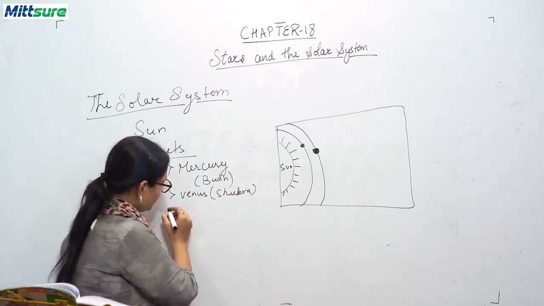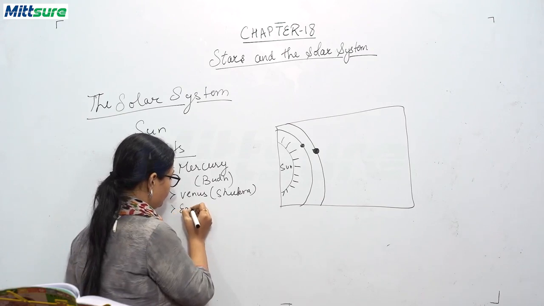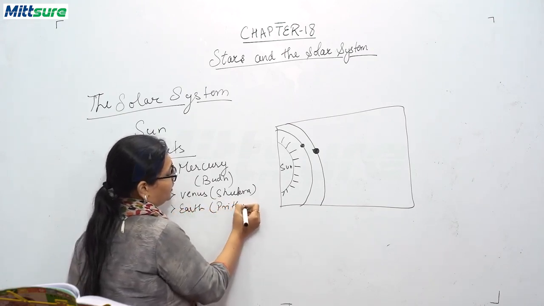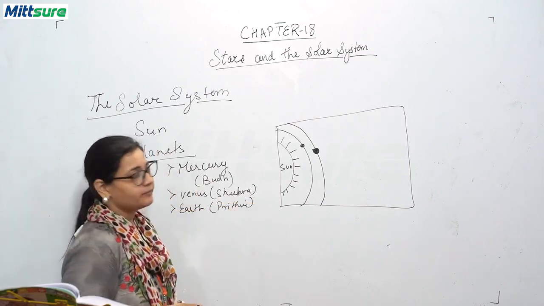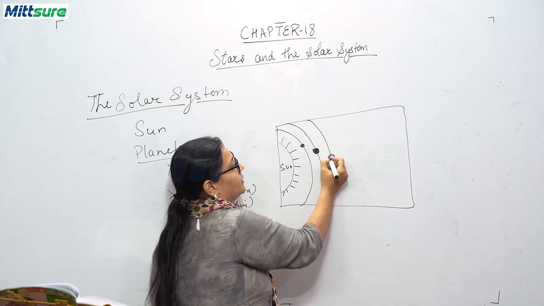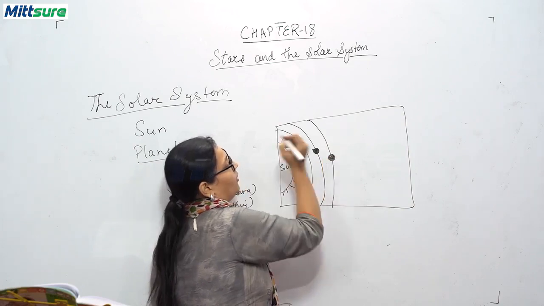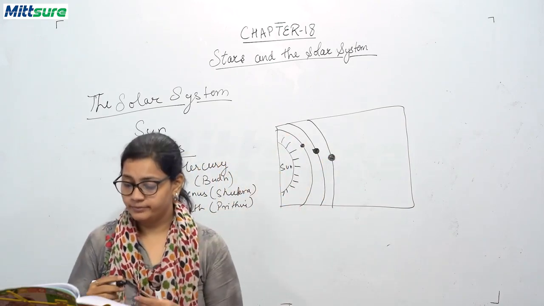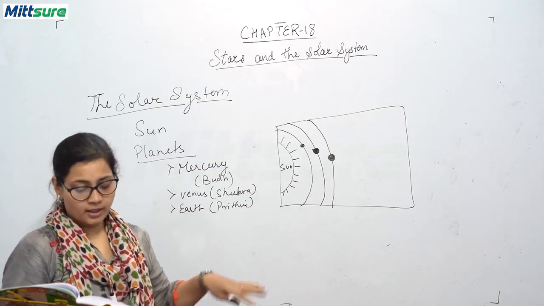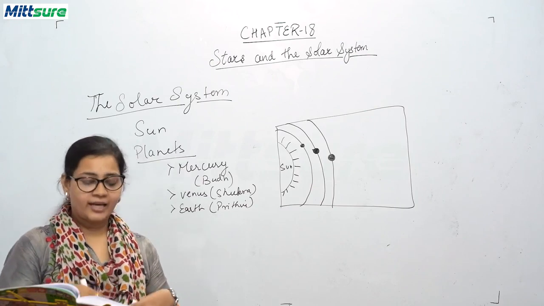Now we will be discussing the third planet, that is Earth, which is Prithvi. This Prithvi is the third planet from the sun. It is the only planet to have life on it.